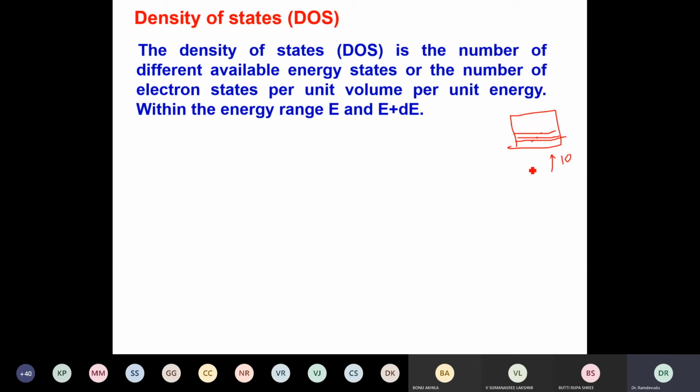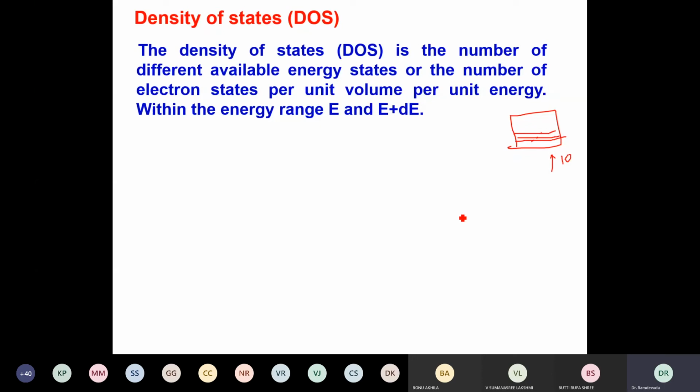So when you are doping, or going for compound semiconductors or doped semiconductors, you are increasing the available electron and hole concentration. As you increase the electron concentration, meaning the number of electrons per unit volume, you should also increase the number of available energy states.